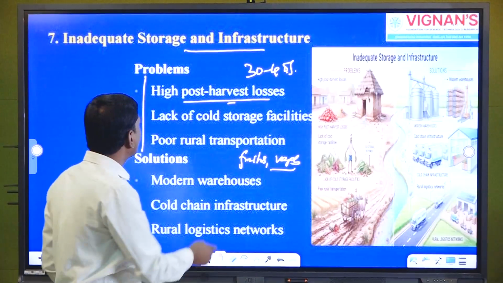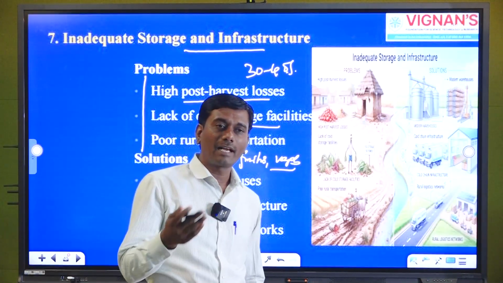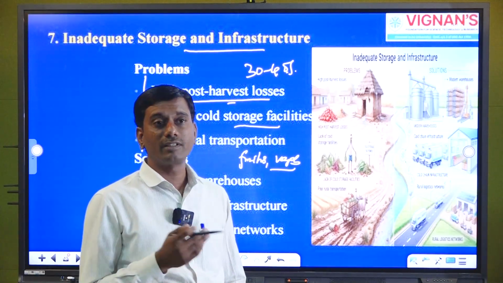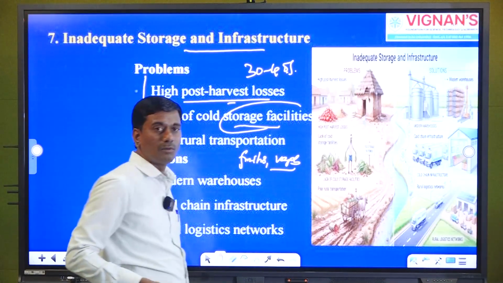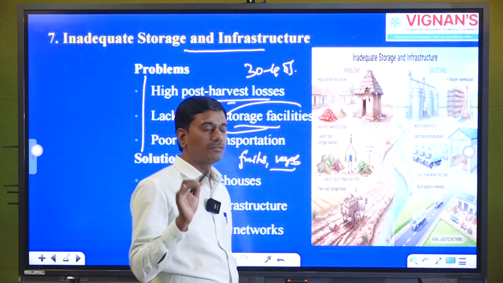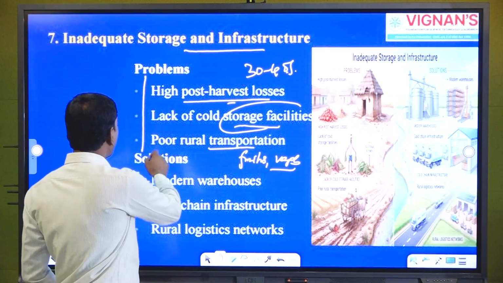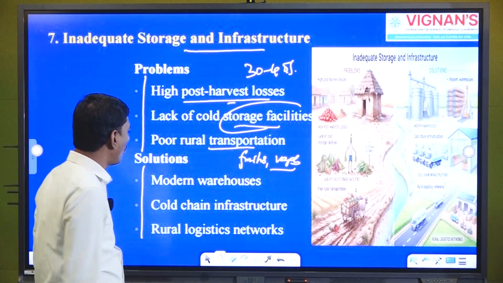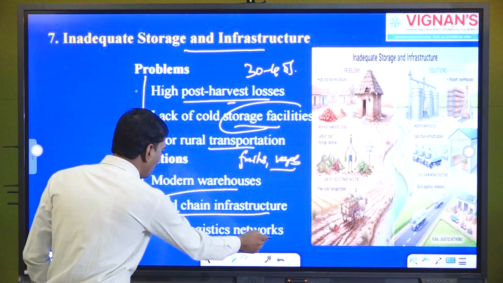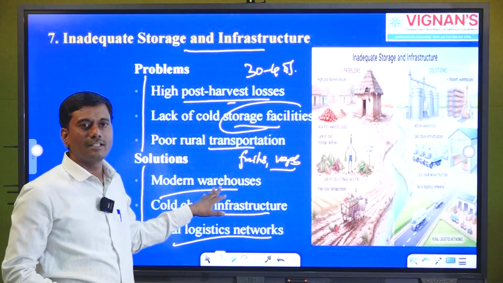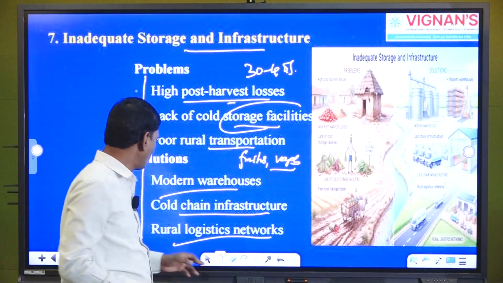Second is lack of cold storage facilities. Especially in rural areas, they lack transportation facilities and storage facilities. Due to this, they face problems storing their commodities, so the government has to take care of this aspect. Poor rural transportation also. To overcome these, some of the solutions we can see are modern warehouses, cold chain infrastructure, and rural logistic networks, which have to improve. So the problems can be solved.